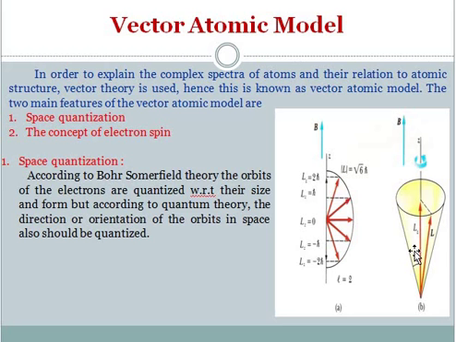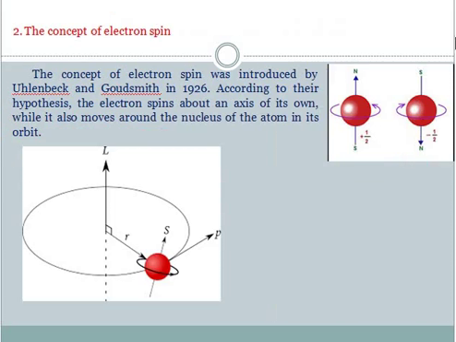Okay, next is the concept of electron spin. Students, you all know the electron is revolving in its selected orbit around the nucleus. That is known as the orbital motion of the electron. But the concept of electron spin was introduced by Uhlenbeck and Goudsmit in 1926.